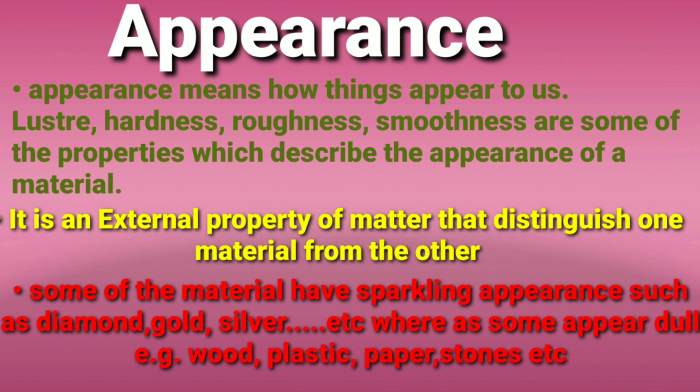If we look at the materials, some of the materials have a sparkling appearance such as diamond, gold, silver. When we look at that, they have a sparkling appearance. But some of the materials, if we look at wood, plastic, paper, stone, wall, concrete, road, these have a dull appearance. So appearance is a word which can be described by many properties of the material.